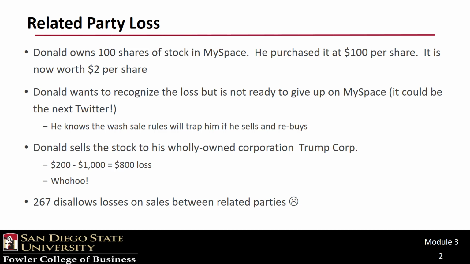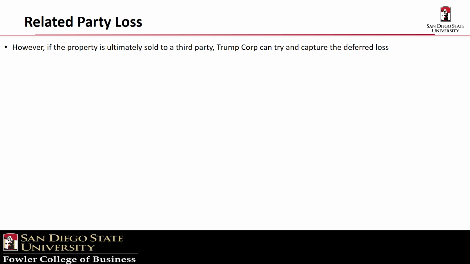Unfortunately, Code Section 267 disallows the recognition of losses on sales to related parties. However, if the related party ultimately sells to a third party, a gain or loss can be recognized, and in some instances, part of Donald's loss can also be recognized. Let's look at 3 scenarios.